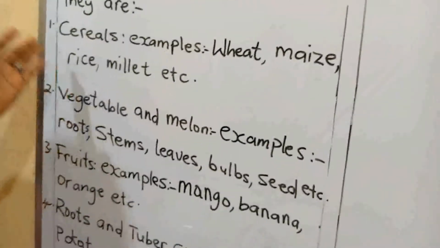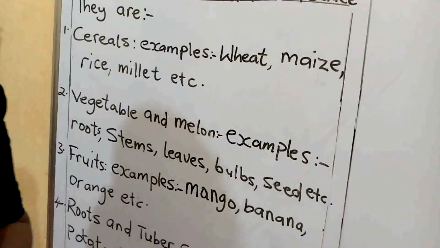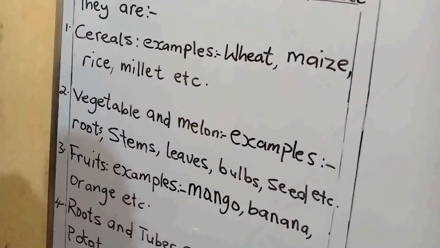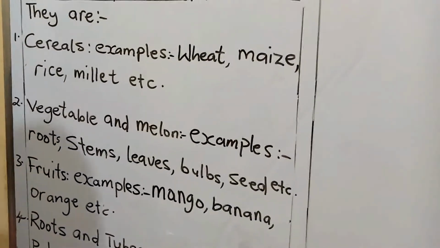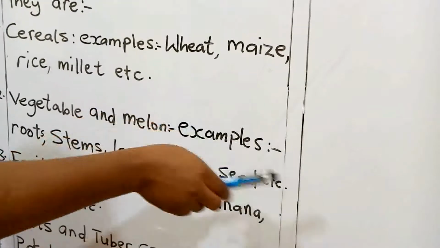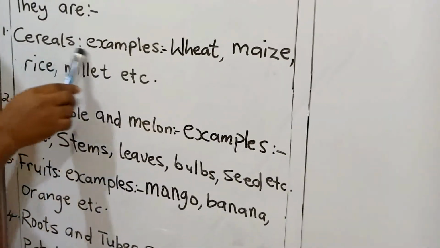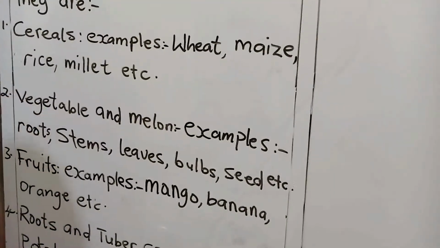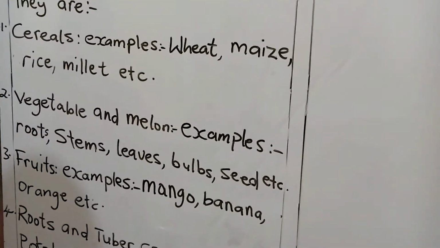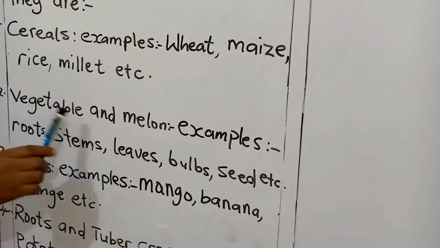Remember, we are still talking of classification or groups of farm produce. Wheat, maize, rice, and millet are under cereal. Another classification or group of farm produce is what? Vegetable and melon.